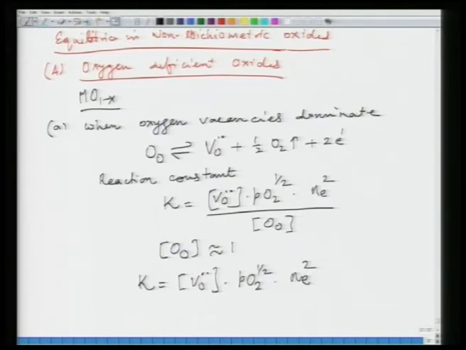So, eventually the concentration of electrons is 2 times the concentration of vacancies. So, I can write Ne to be equal to 2 VO. Okay. So, this is to maintain electrical neutrality.